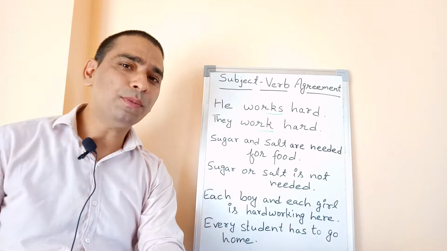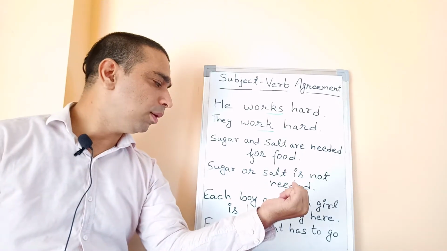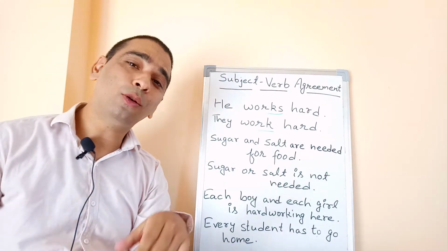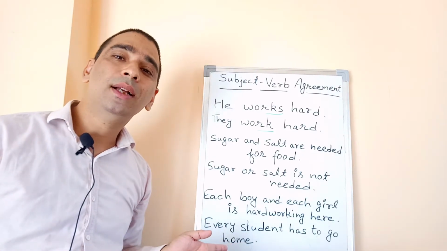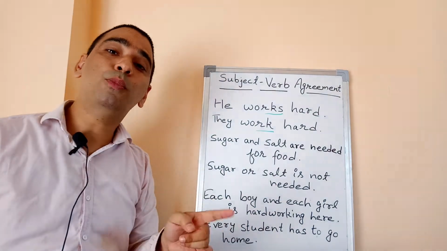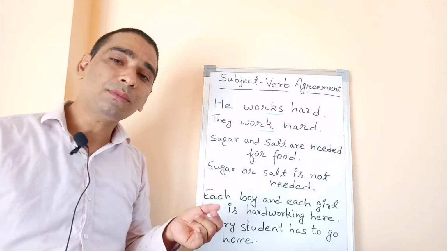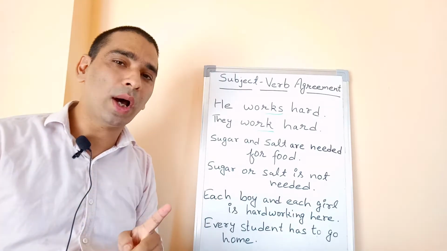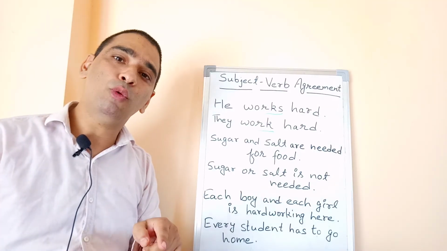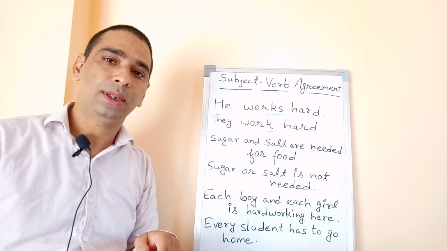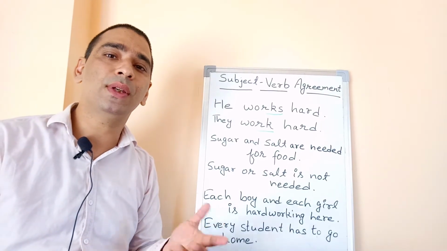But you need to make sure I did not use the word all. All boys and girls are hardworking here. No, I didn't say all boys and girls. I am saying each boy and each girl. Each boy and each girl, or every student has to go home. Each and every means one. That is why we say each one, everyone. Each one, everyone means one. One is singular. We already know one is singular.